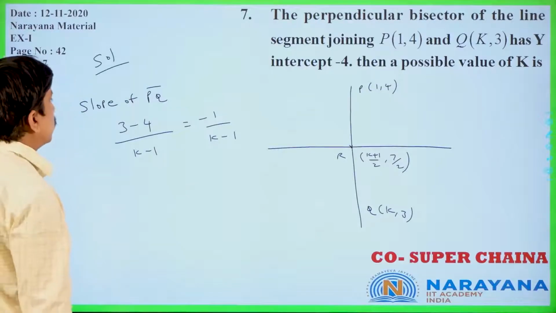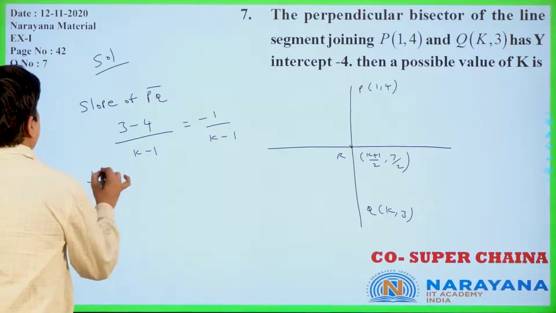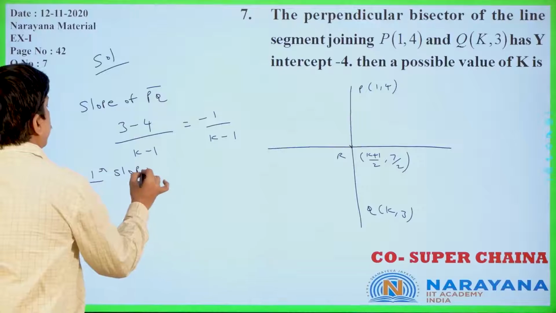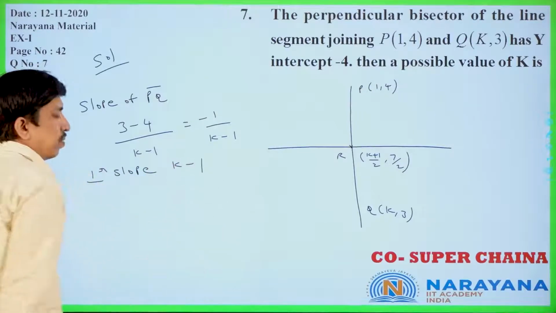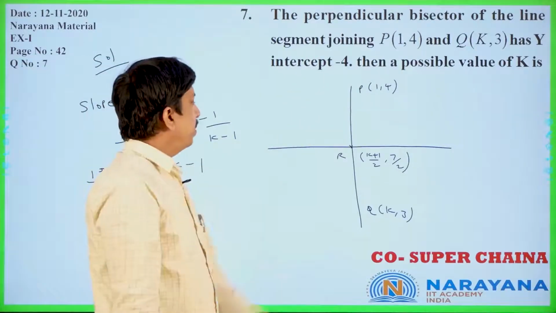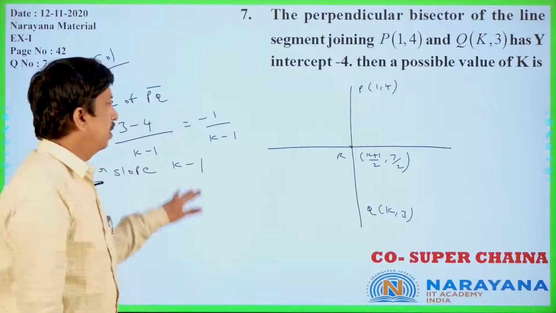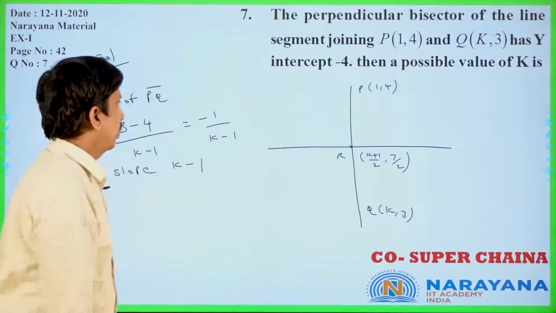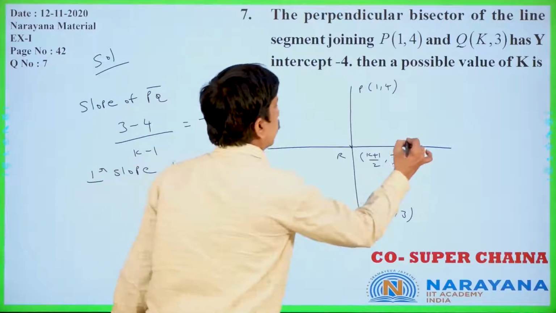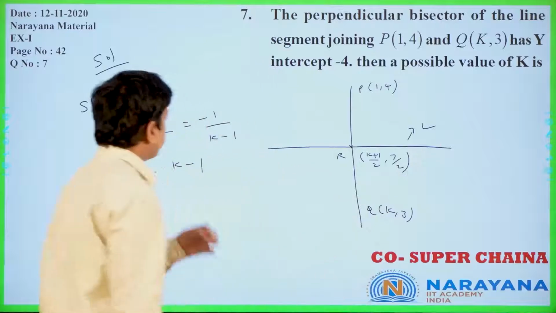The perpendicular slope is k minus 1 only. This line PQ slope is minus 1 by k minus 1. This line slope is k minus 1 only. This line we call L, okay?